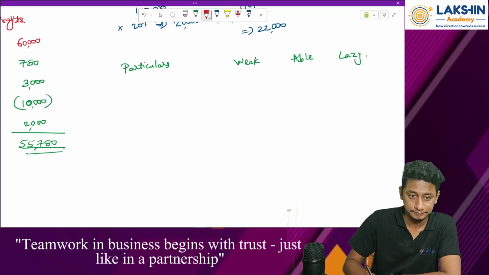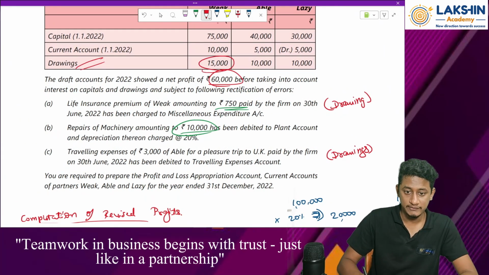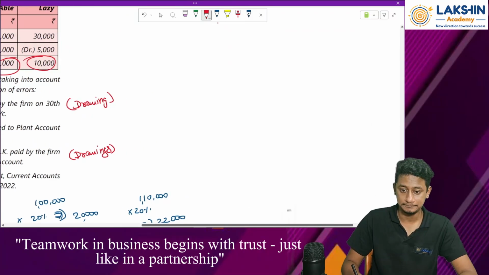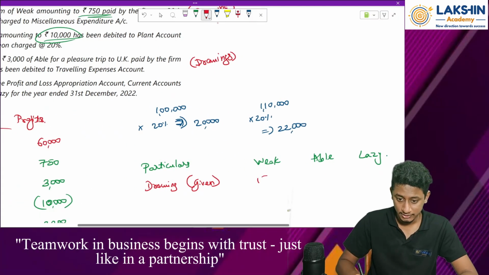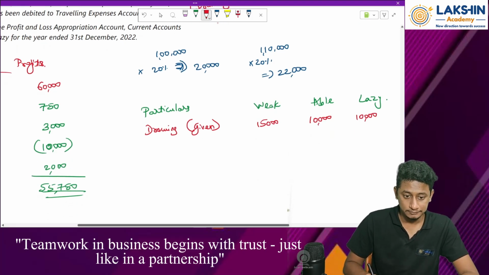Now start. Drawings that is given to us. How much is the drawings given to us? See, drawings 15, 10 and 10. Take the same values. 15,000, 10,000 and 10,000. Then adjustments, add or less, I don't know, wait.